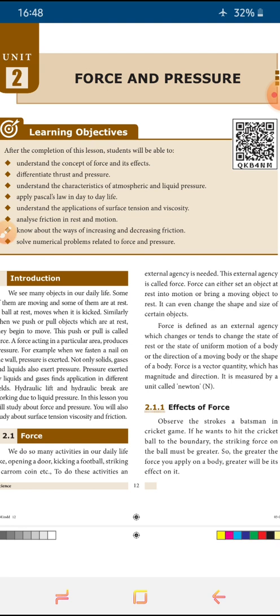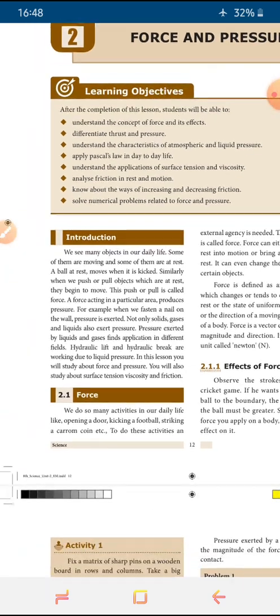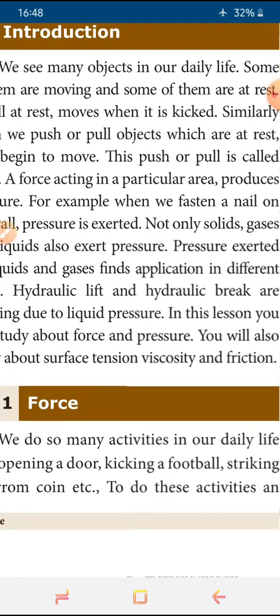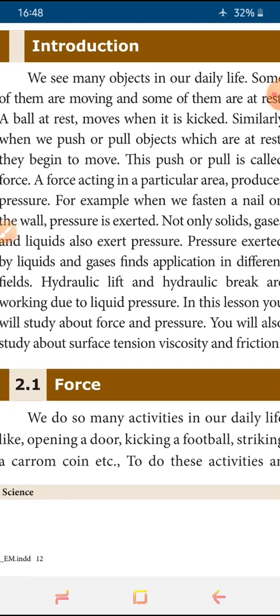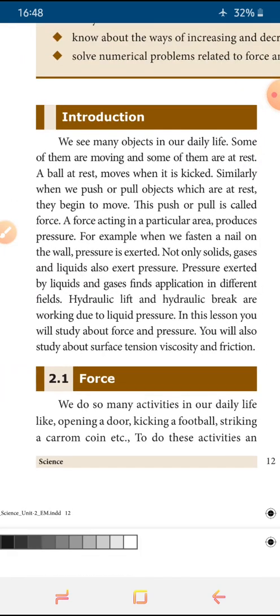It's called force and pressure. So what do you know about force and what do you know about pressure? Here the proper definitions, answers and examples are given, and we are going to discuss them. Before that, we'll see what you know. You have to recall your ideas from previous classes about the terms force and pressure. Can you say what is force?